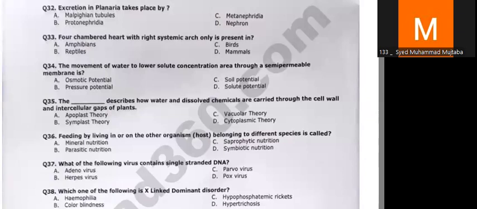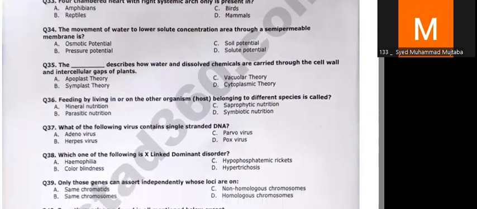Now, in question number 38, hypophosphatemic rickets is the disorder which is X-linked dominant. In this disorder, the children develop bowed legs because of vitamin D deficiency. This is because of either inadequate vitamin D which they receive from the outside, or because of lack of breastfeeding. Now, these two factors which I have mentioned are only contributing factors. However, in this question, you must know that this is a congenital or genetic disorder, so it is present from birth.